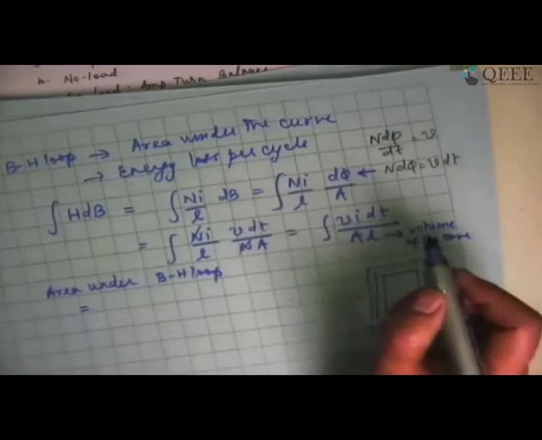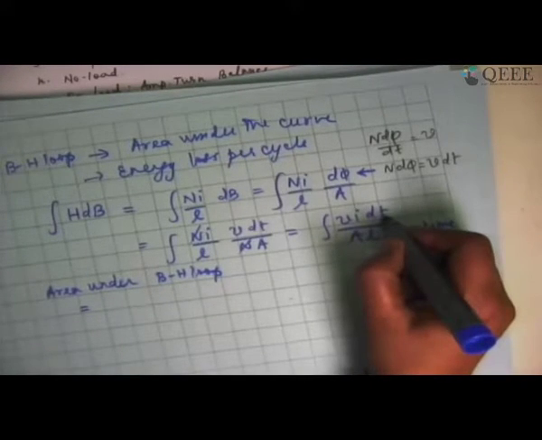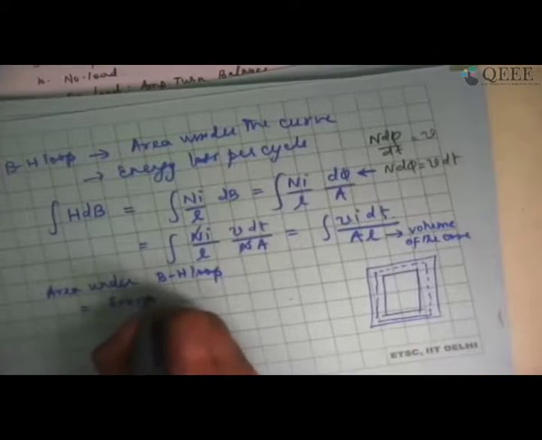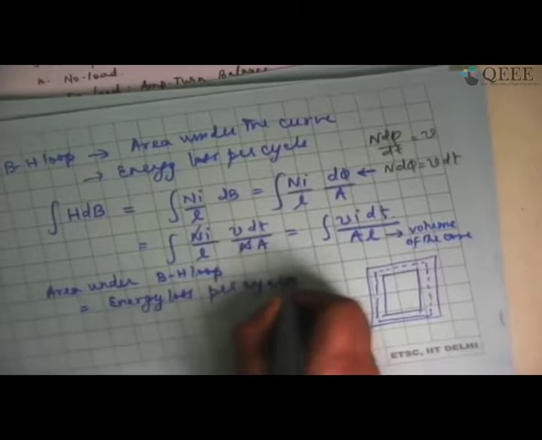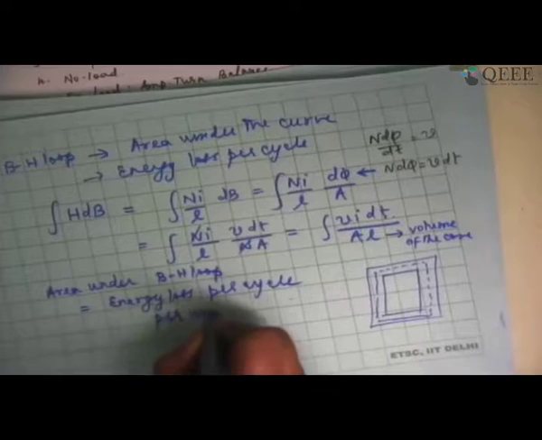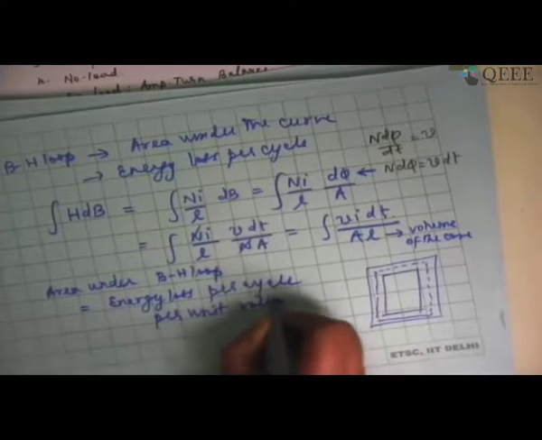So I can say the area under the BH loop will give me the power loss. Vi is power loss, and I am integrating it over time, so it is essentially energy loss. So I should say energy loss per cycle per unit volume.